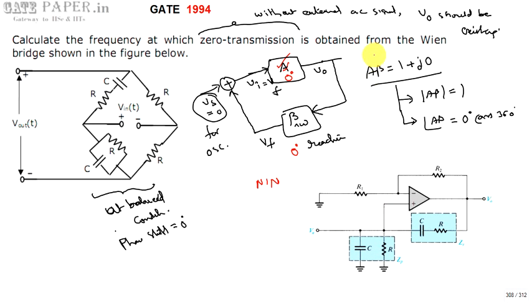Here this signal is treated as V input. V input is over here, plus and minus. Here V input is nothing but the voltage across ZP, the parallel combination of R and C. The voltage across that parallel combination of R and C is treated as V plus, and V naught is nothing but across this point. So this is V out and this is V input. We are going to do the analysis for this one.